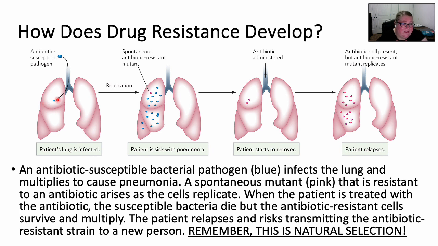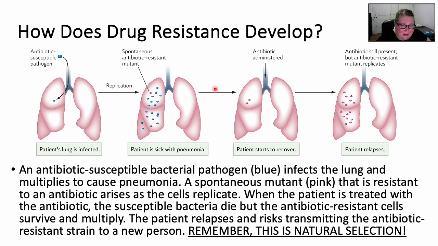Okay, so we get this little bacterium and it's going to divide and multiply, right? Well, remember, bacteria have higher mutation rates, not as high as viruses, but higher than our cells. So what we're going to see is more and more of these blue guys, but every once in a while, we'll have a bacterium that has a mutation that's going to give it antibiotic resistance. Okay, so our infection is going to progress to disease, right? We're going to start to show signs and symptoms. So our patient is going to go to the doctor.